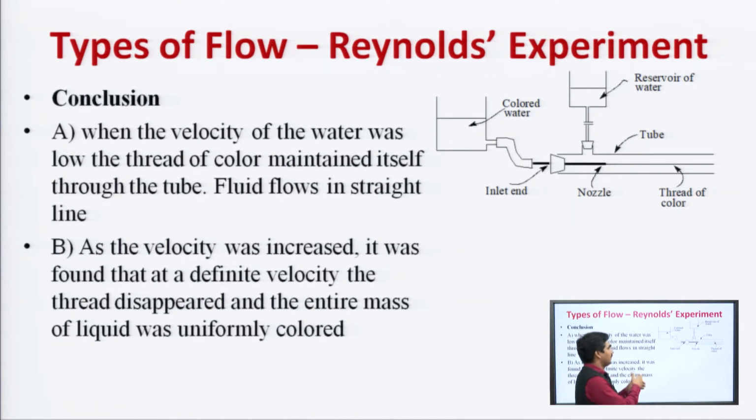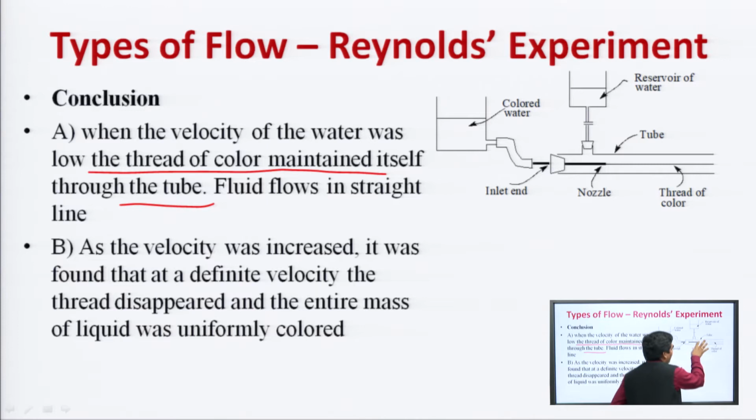What was found by Reynolds? रेनॉल्ड्स को क्या मिला इस एक्सपेरिमेंट करने के बाद? तो उन्होंने देखा कि जब वाटर की वेलोसिटी लो थी तब क्या हुआ कि थ्रेड ऑफ कलर मेंटेन्ड इटसेल्फ थ्रू द ट्यूब. That means when the velocity of water was low, the colored liquid is flowing in this direction itself, it is not mixing with the whole liquid in the tube.